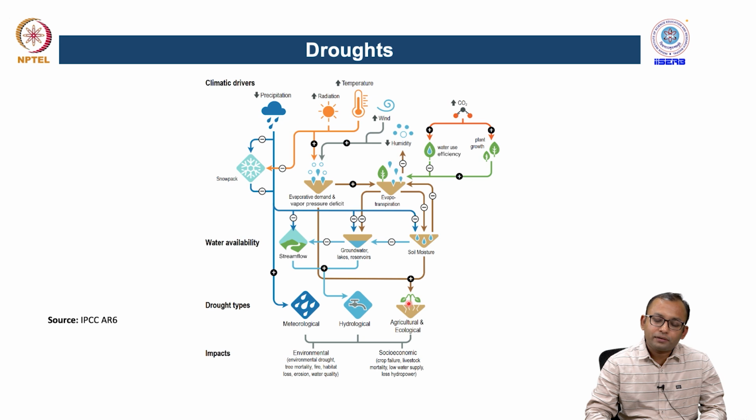So as we discussed, like floods, there are several governing factors in the case of droughts as well. The first driver is precipitation. Of course, when we have a lower amount of precipitation, that can lead to meteorological drought conditions, and that can lead to multiple different drought stages. At the same time, if you have more solar radiation, more temperature rise, and more wind activity, that can also lead to loss of more water from the surface and the soil moisture from the ground as well.